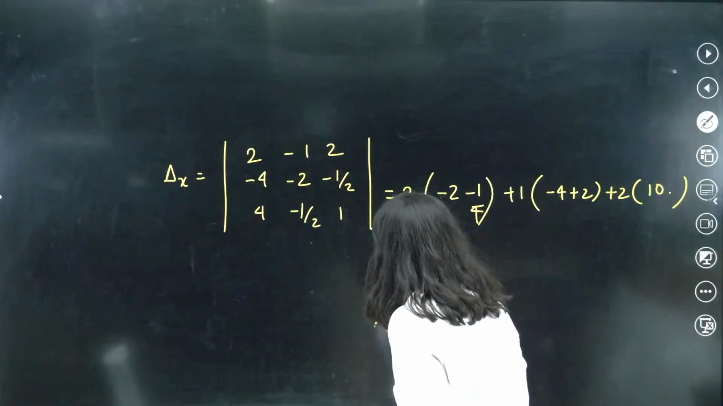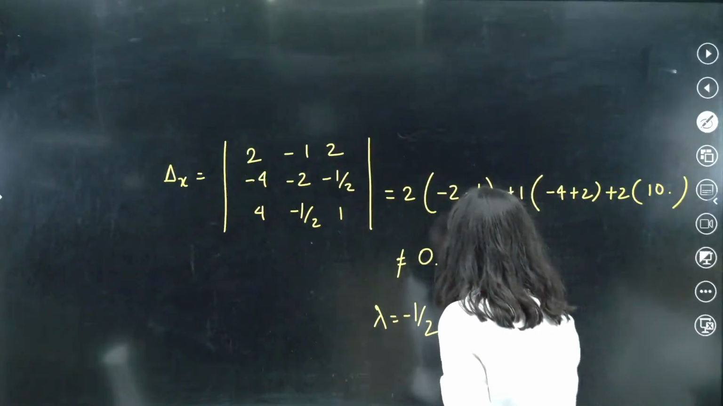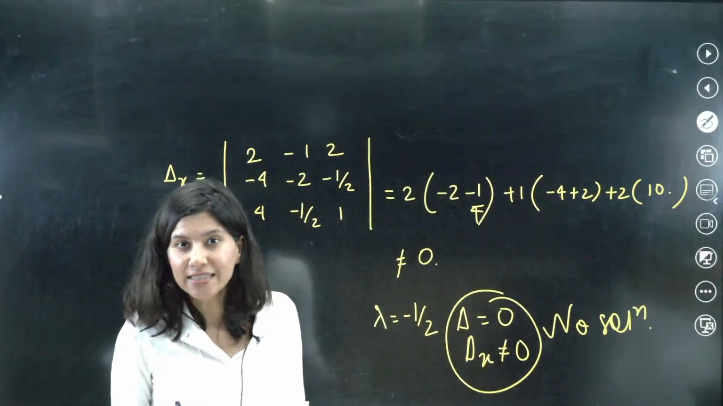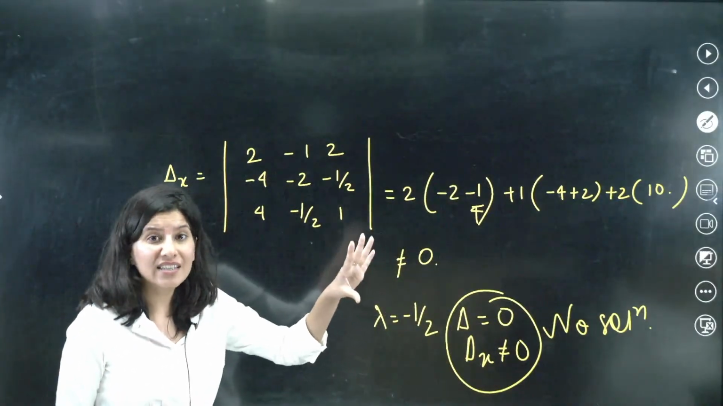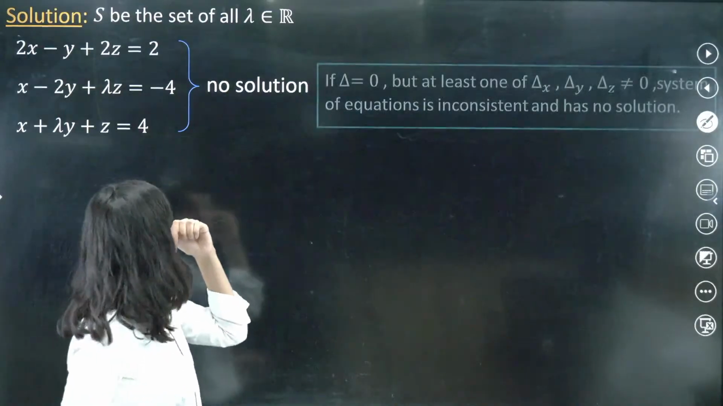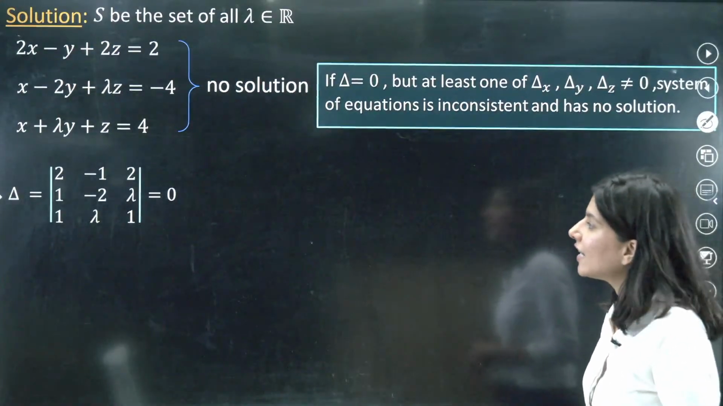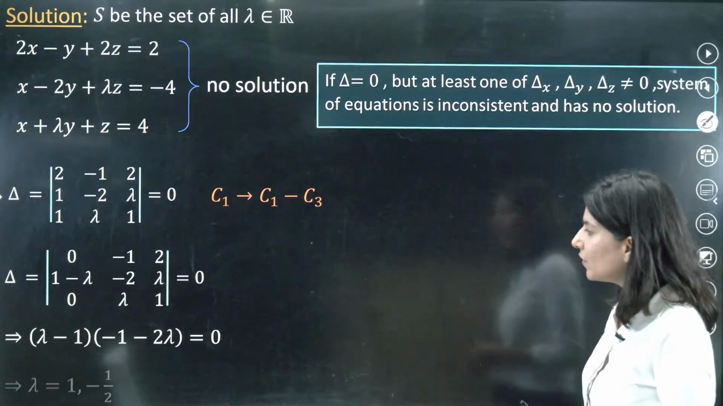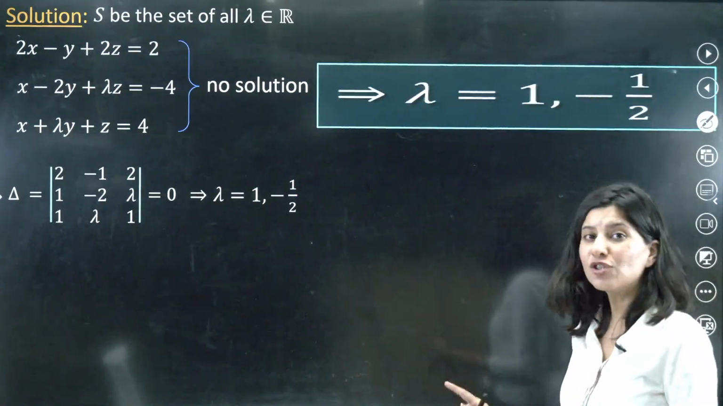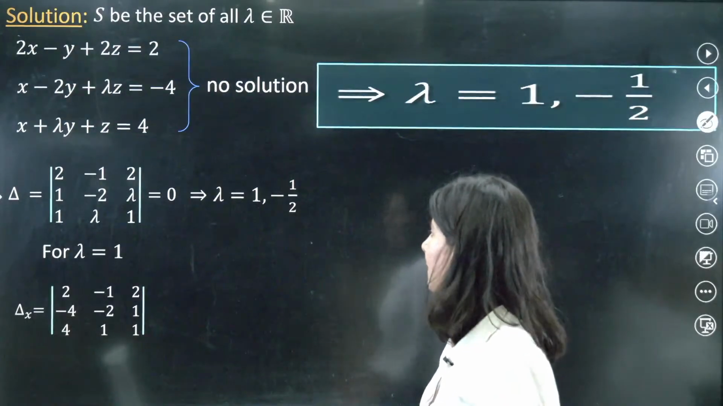So for lambda equals to minus half, your delta is 0, but again delta x is non-zero. Okay, what is this condition for? This is the condition for no solution. If your primary determinant is 0 and any one of the rest 3 determinants is becoming non-zero, that means this is the condition of no solution, right? Okay, all right. So let us just understand delta. If we mark delta 0, what do we get? If delta was 0, lambda is 1 or minus half. Clear? Now we are checking delta x for lambda equals to 1 and lambda equals to minus half.